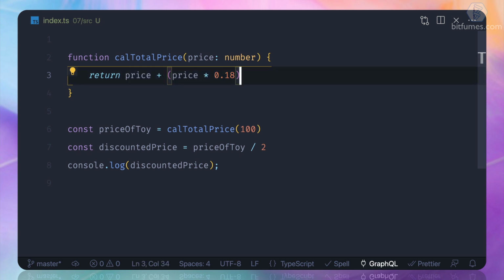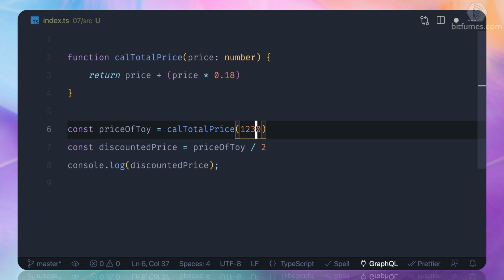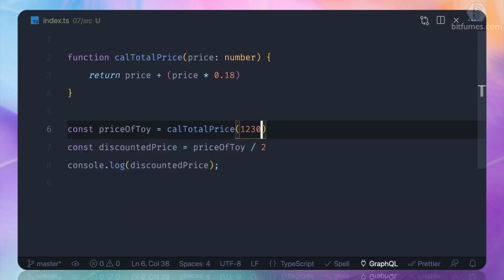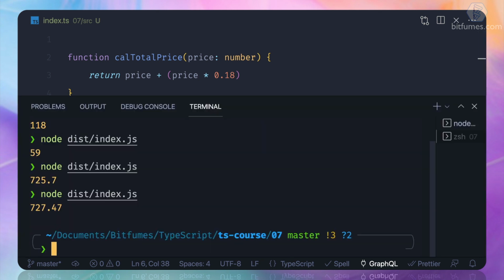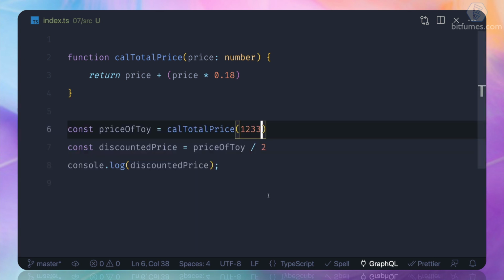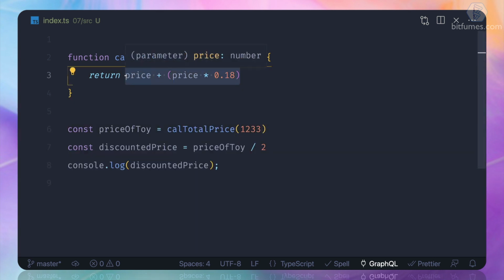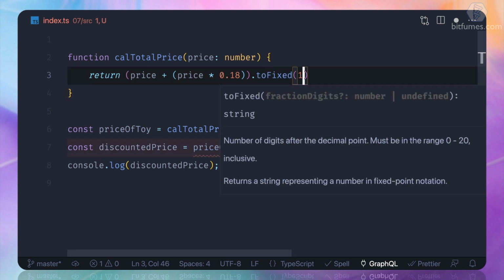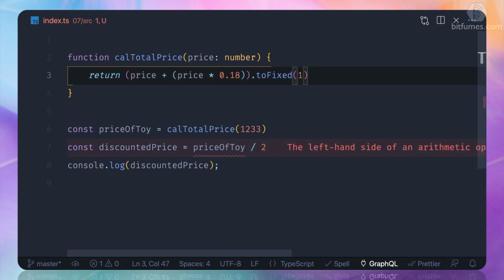So suppose this is not 100, this is 1230. So what should be the output of this? Something like this. And I want this number to be fixed to only 1 decimal. So what I can do is use a JavaScript function called toFixed, and what it will do is round off and give me 1 digit after the decimal. Now here things are breaking.